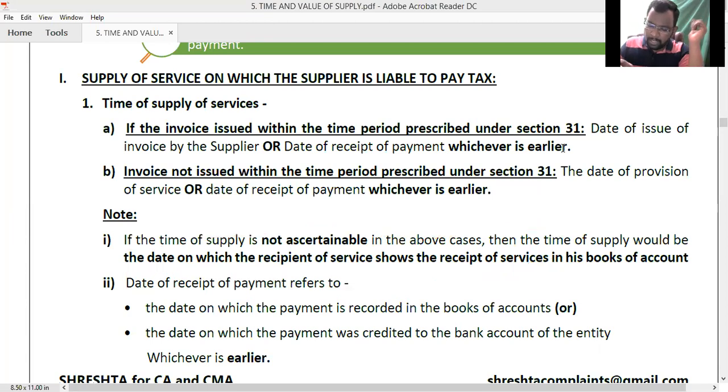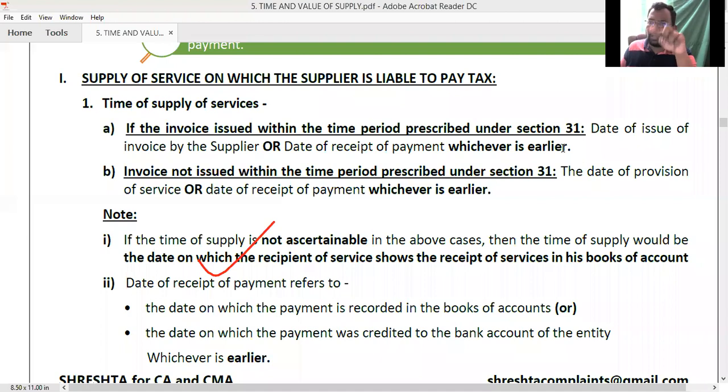Next. Here, date of receipt of payment refers to this: whenever you are receiving the payment in cash, the date on which you receive that amount will be the time of supply. But if we receive the payment by cheque, there might be two possible dates.